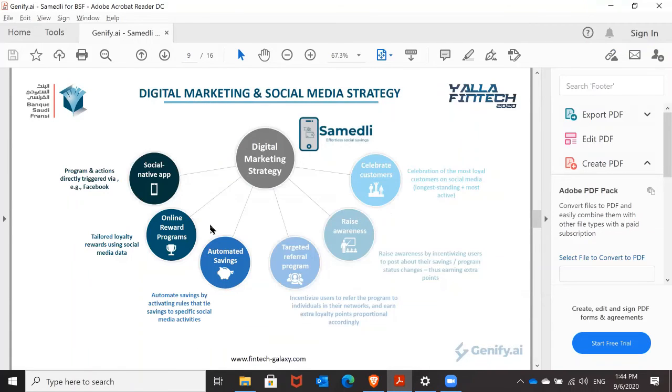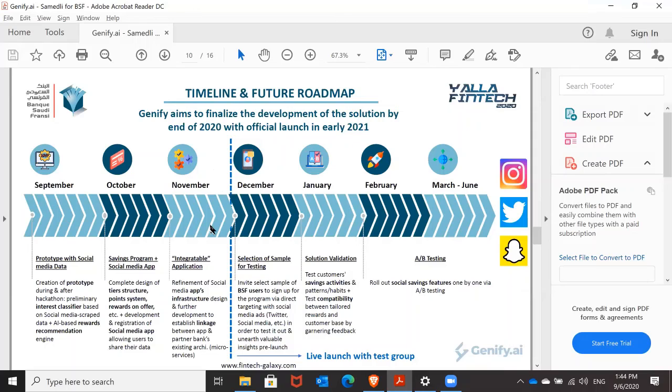So in terms of the timeline and future roadmap, it's pretty straightforward. So for September or October, we aim to develop a prototype with one of the social media platforms. And then in October, we would have designed the entire tier structure, the point system, the rewards on offer, etc.